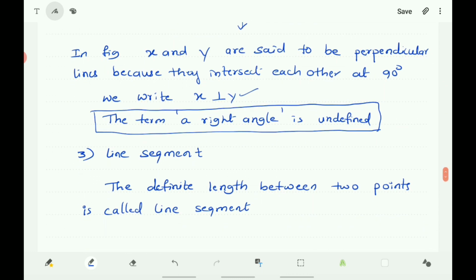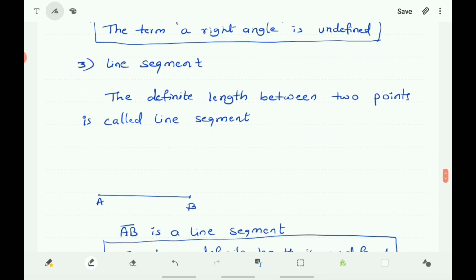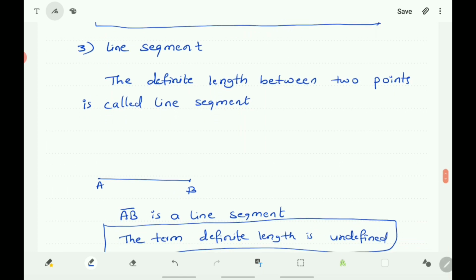Next, line segment. A line segment is a definite length between given 2 points. Here there are 2 points A and B. The length between A and B is called the line segment. It is denoted as AB bar. Like this you can write AB is a line segment.